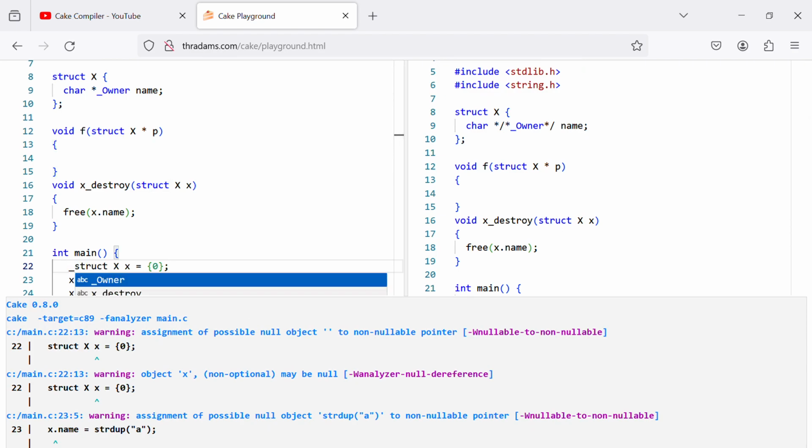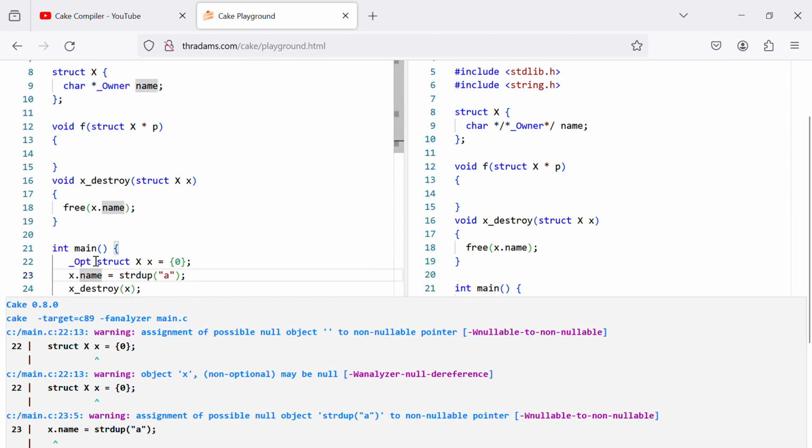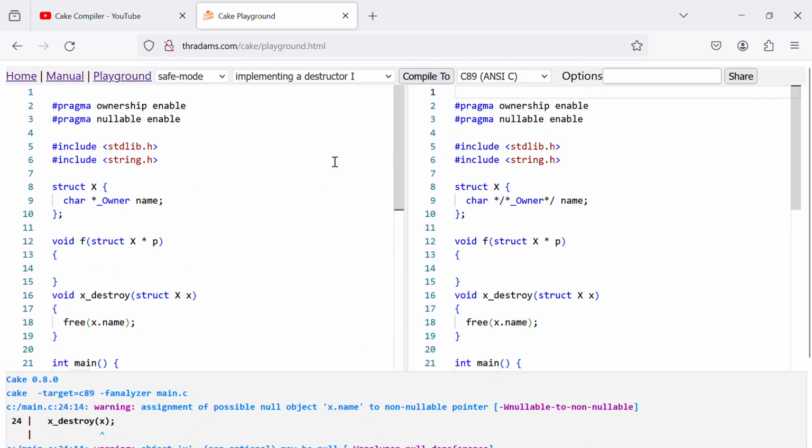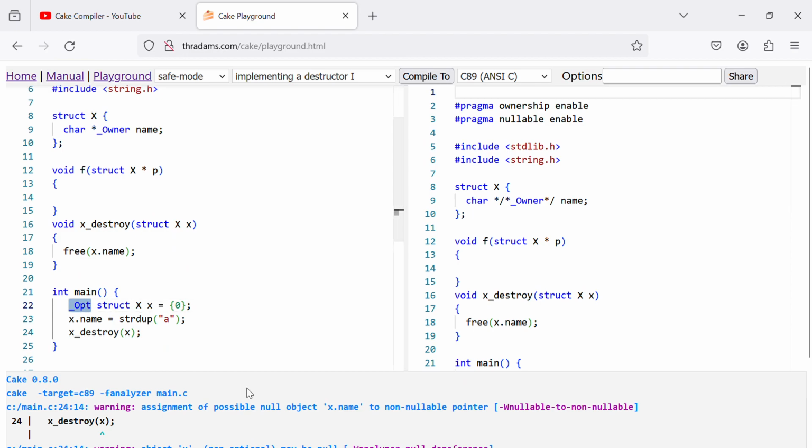To fix that, we can add the optional qualifier here, and this is similar to what happens with the const qualifier. For this particular instance here, name can be null. So here it's fine and here it's fine. But calling destroy, this is not fine because the contract here is name not null, and name can be null here. To fix this, we can add the qualifier here as well.